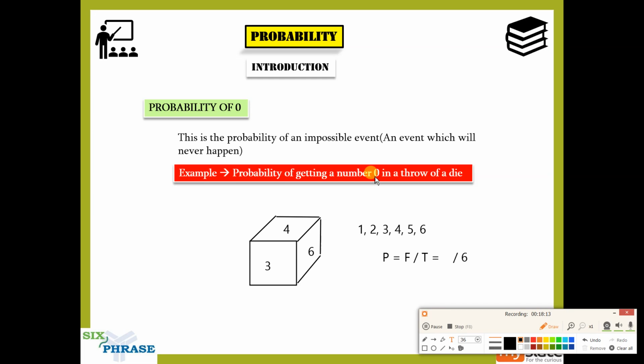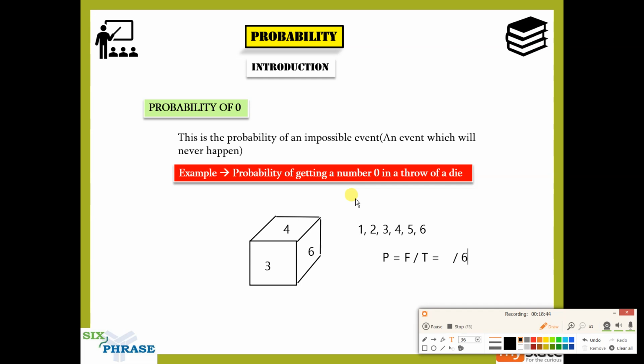Now, what is the favorable outcome? You have to get 0. So the favorable outcome here is 0. Now, out of the total outcomes, do you have a 0 here? No, right? So how many favorable outcomes are there? There are no favorable outcomes, correct? Why is 0 the favorable outcome?